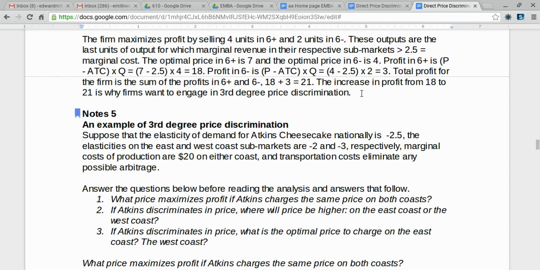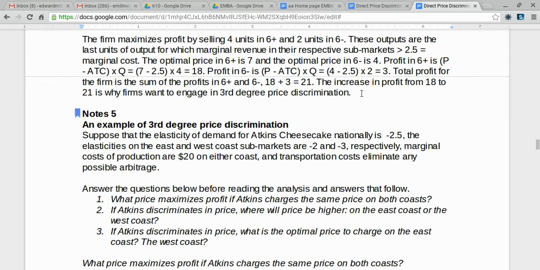Let's walk through an example of third-degree price discrimination. We're going to talk about Atkins cheesecake. We're going to suppose that the elasticity of demand for cheesecakes nationally is minus 2.5.